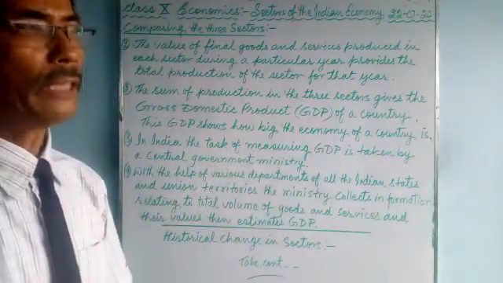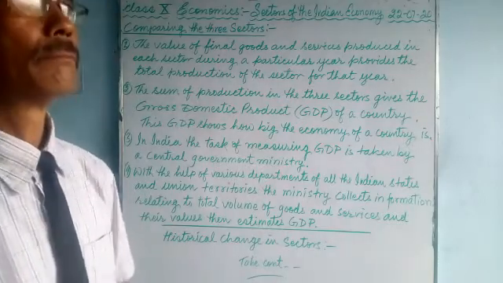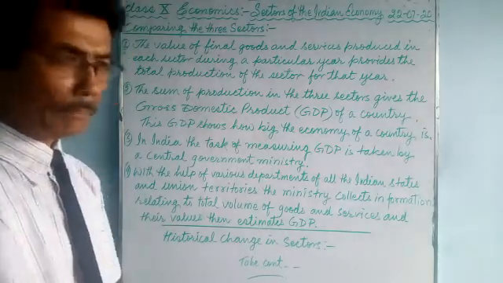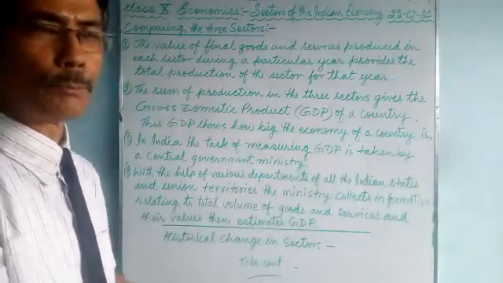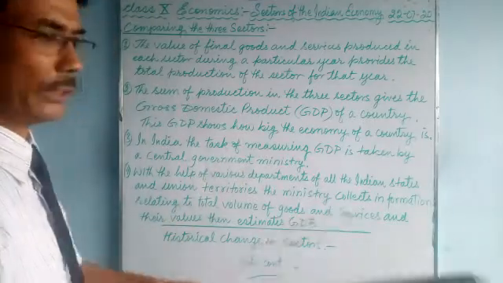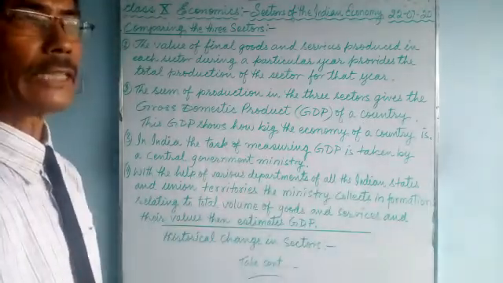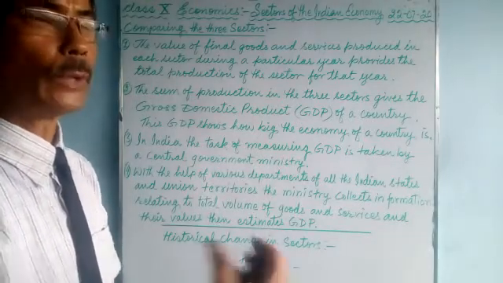A central government ministry is appointed. There are many members there. It is an organization, a group. This group, the government ministry, will take the responsibility of calculating.